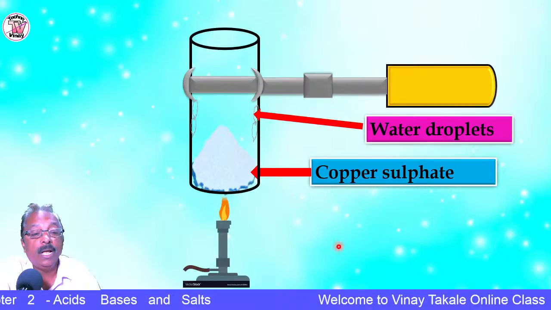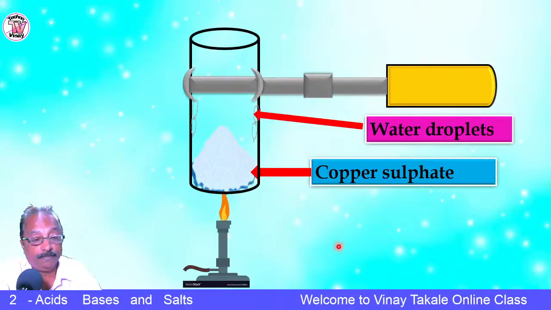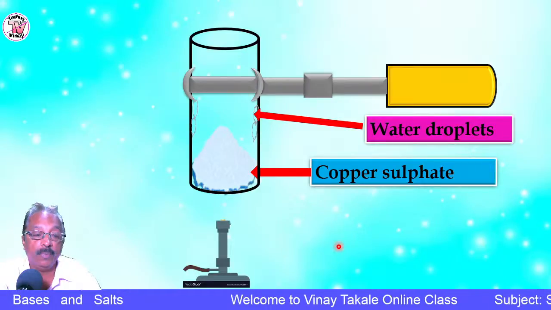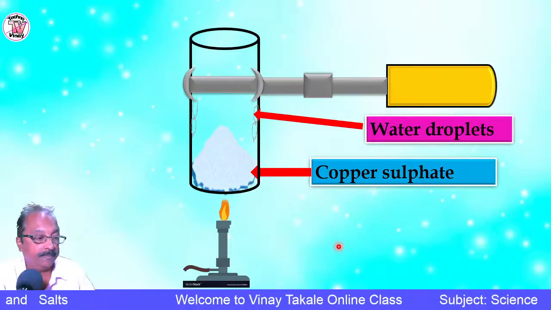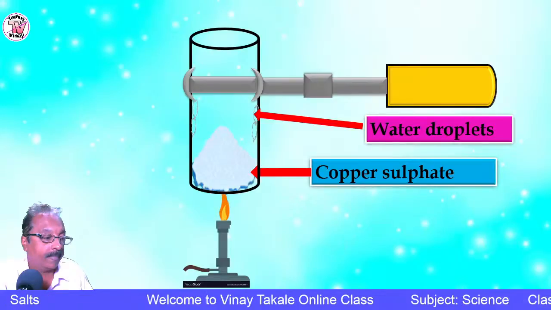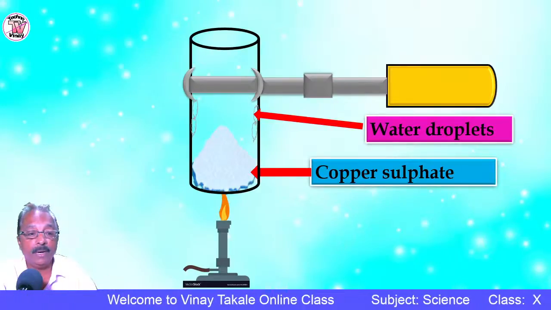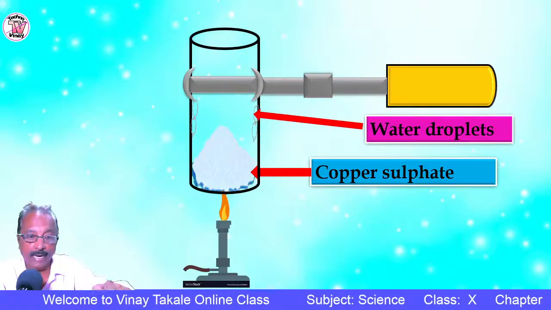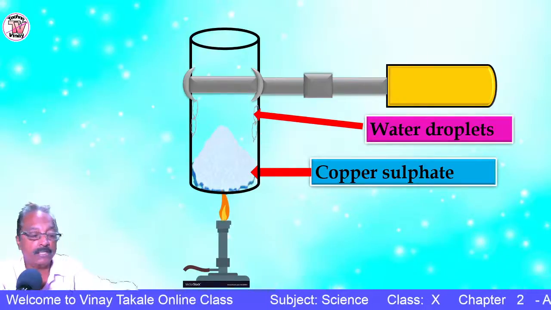Okay, now to this same colorless copper sulfate which is formed here, again if you sprinkle water, take it on a paper, or invert the test tube, take it on a paper and sprinkle some water.